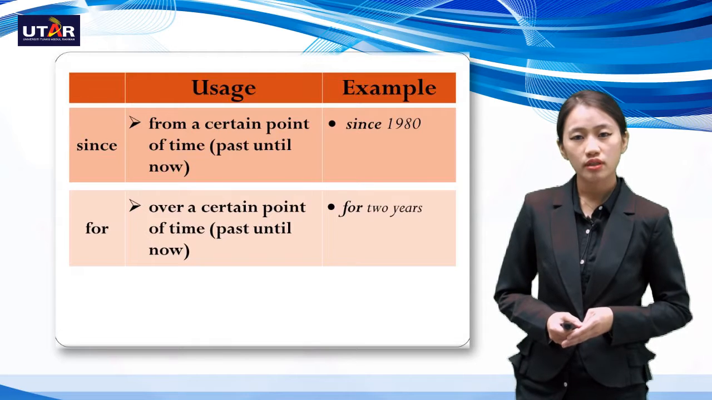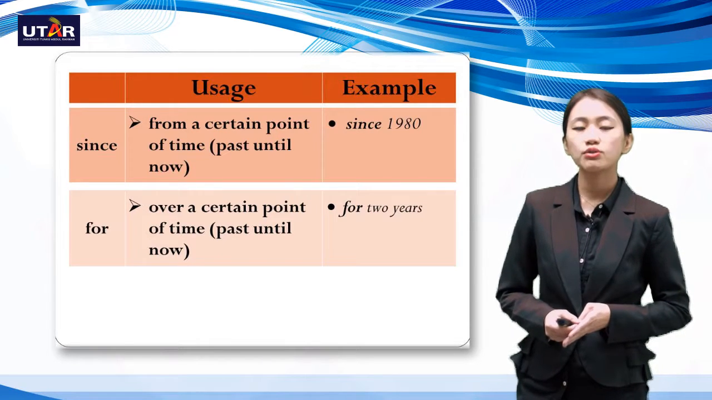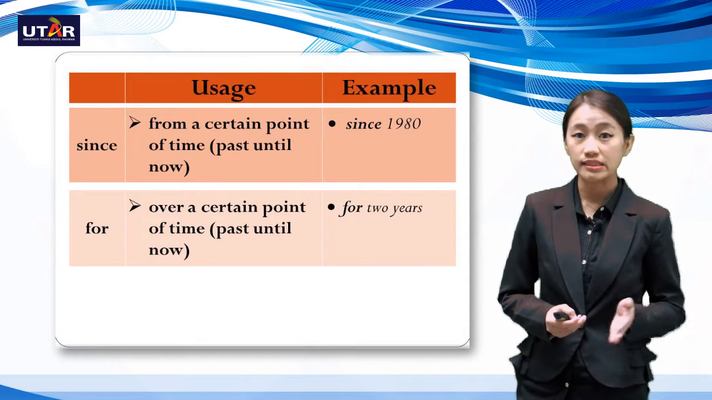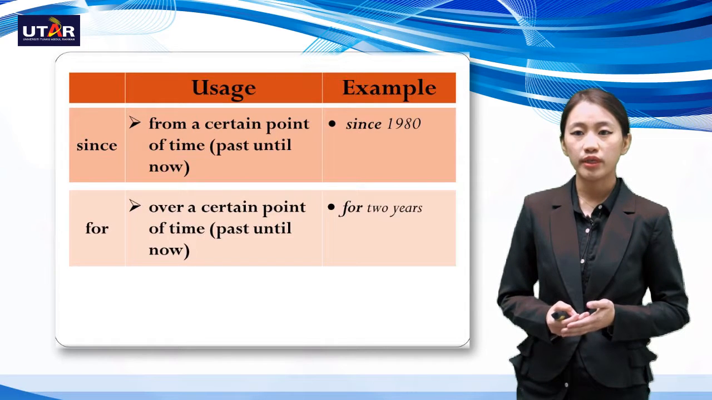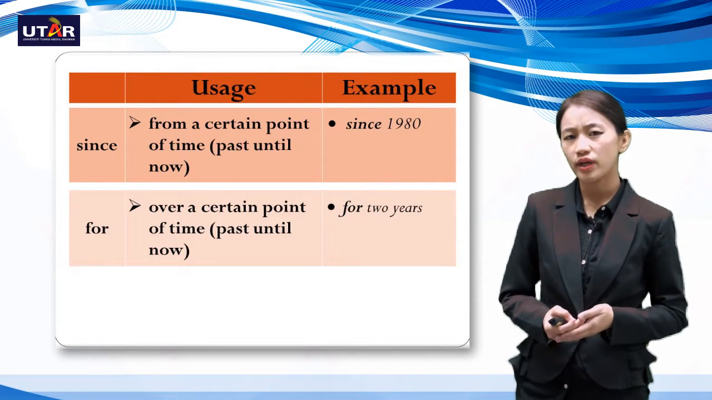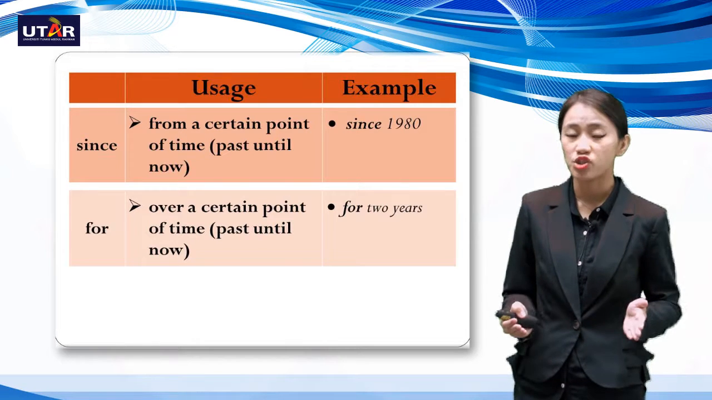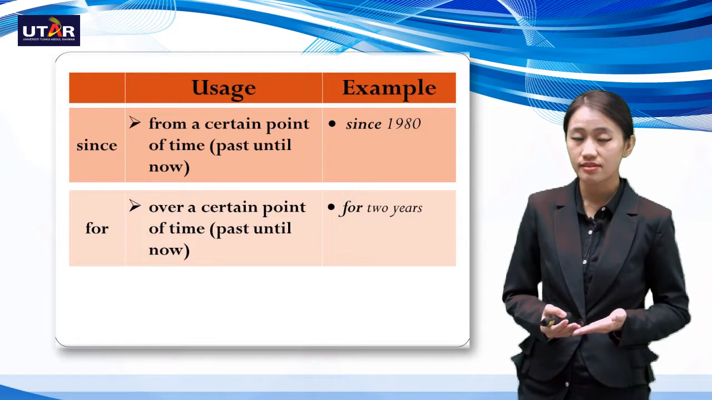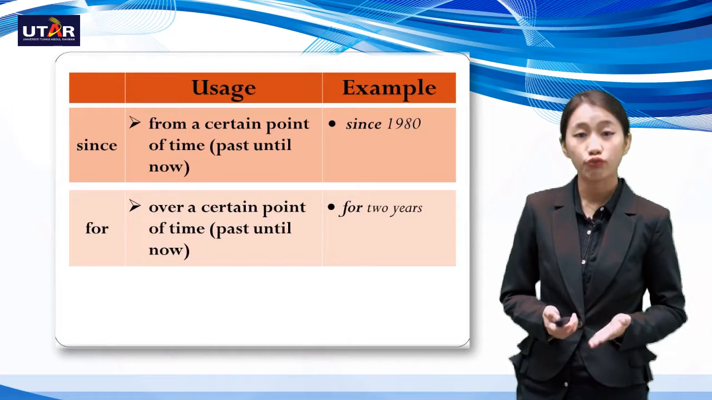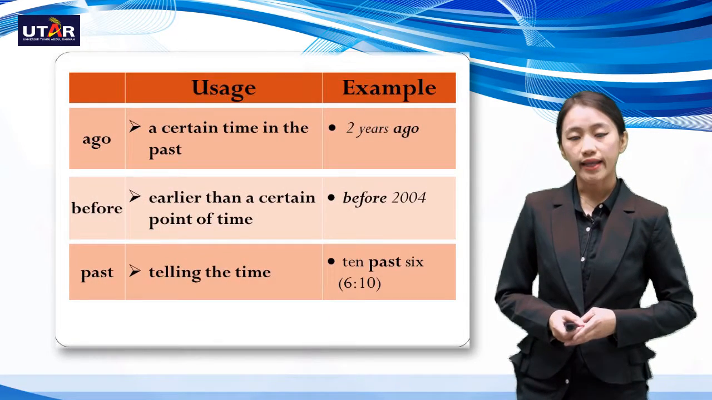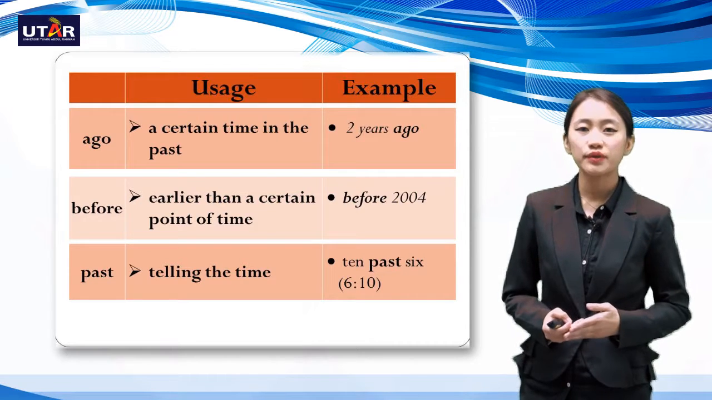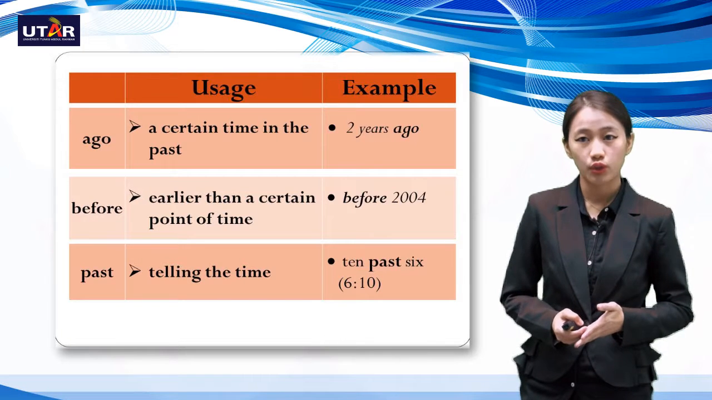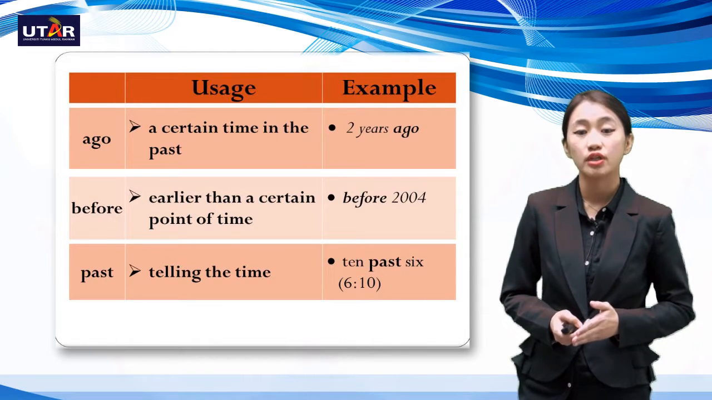Next would be for. So when do we use for? The usage would be over a certain period of time, basically past until now. So the example would be for 2 years. Another word that I can use here would be duration. For how long? So for 5 years, for 5 minutes. So these are the usage for for. Next, we have ago, something relating to the past also. For a certain time in the past we use ago. For example, 2 years ago.